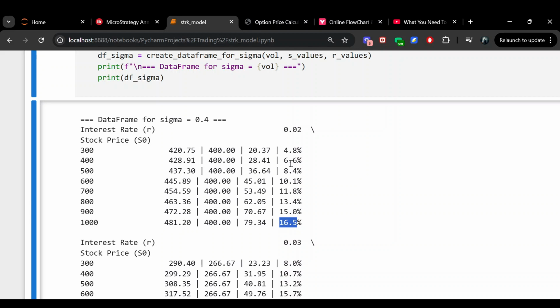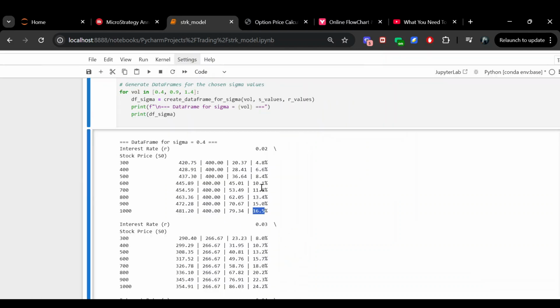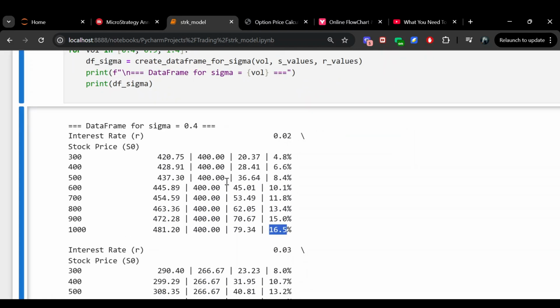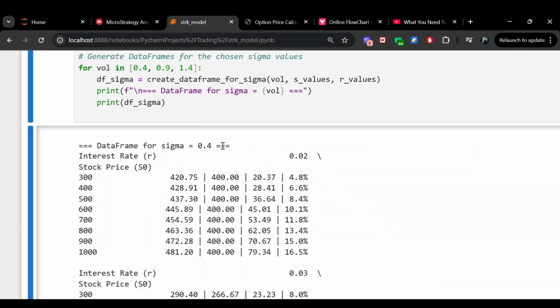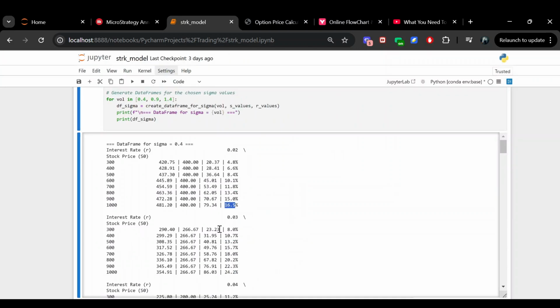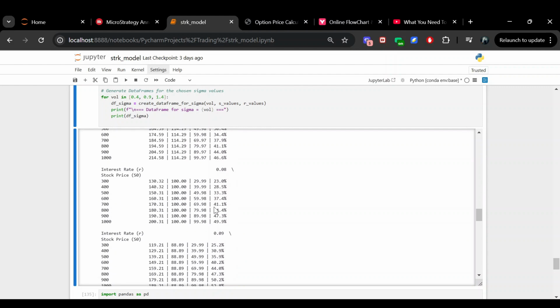So when we have something like this, we can begin to see how much of an impact MicroStrategy's stock price has versus how much of an impact interest rates have. So let's just look at the 40 implied vol example. At 2% interest rates, this is how much impact the option has. Assuming the stock goes up to $1,000 per share, the option tops at a 16% contribution to the total value of STRK. But let's see what happens at a higher interest rate assumption.